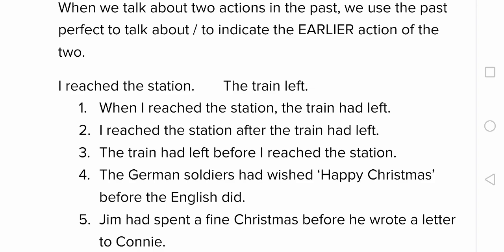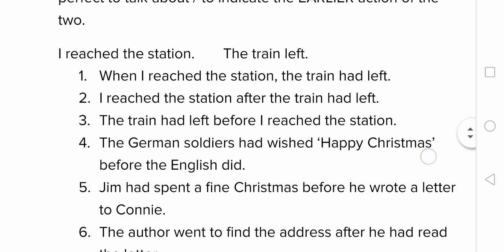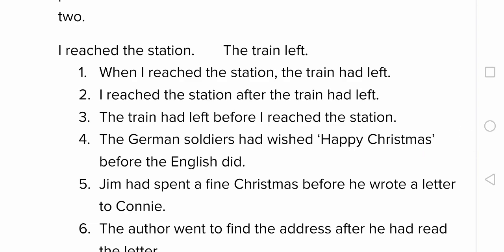So the train leaving is the earlier action, so we put it in past perfect. I reached the station after the train had left. The train had left before I reached the station. Did you understand now? Yes. Past perfect tense is used to talk about the earlier action.